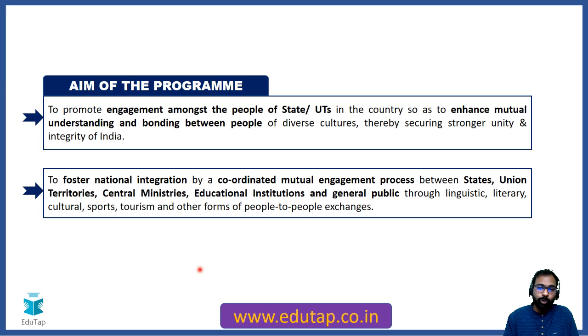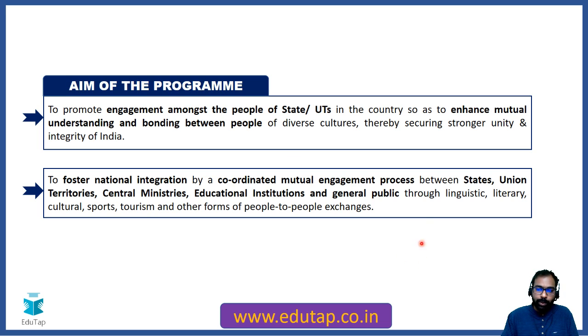So the aim of the program has already been given to you in the passage. That is, the aim is to increase the bonding between the people of different cultures who are residing in different states and UTs of India. How will that be done? It will be done by ensuring that meaningful engagement takes place between states, between UTs, between the central ministries, between the different educational institutions, as well as the general public.